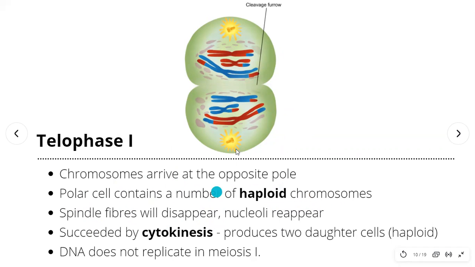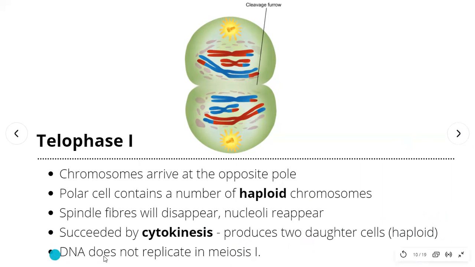And then the spindle fibers will disappear, the nuclei will reappear, and the nuclear membrane will reform again. This telophase 1, or the whole meiosis 1, is succeeded by cytokinesis. Do you still remember what cytokinesis is? Cytokinesis is the process of the division of the cytoplasm, okay? And it will produce two daughter cells after meiosis 1, which are haploid in number. Always remember that the outcome, the product of meiosis, is haploid in number. And the outcome of mitosis, which we talked about in the last video, is diploid in number.